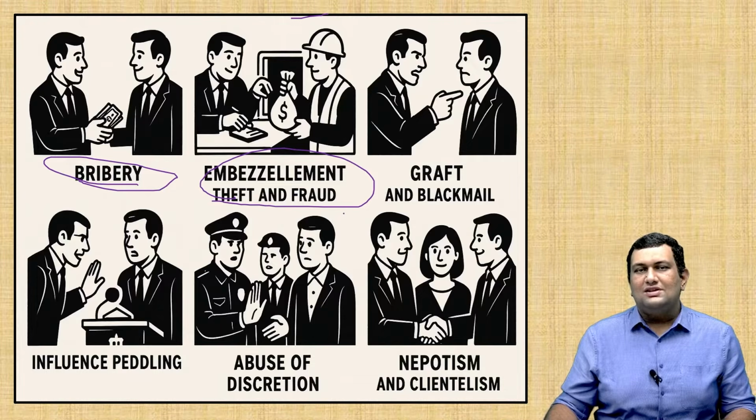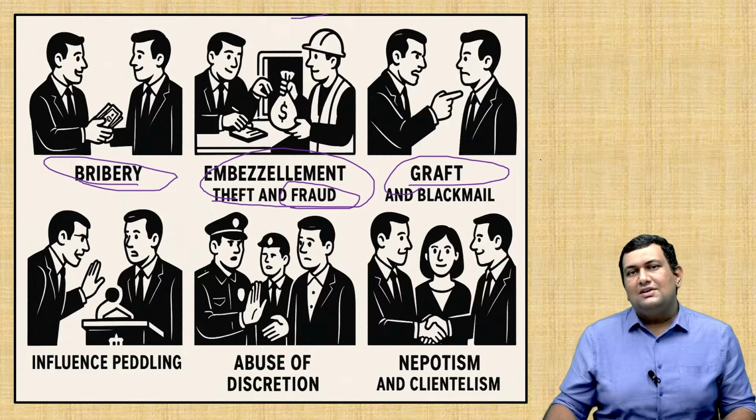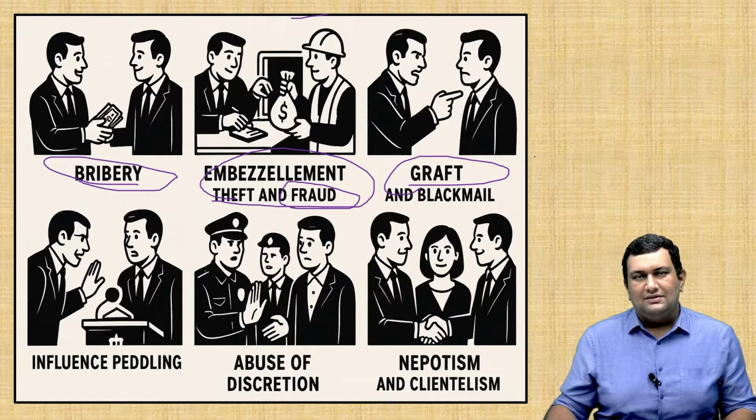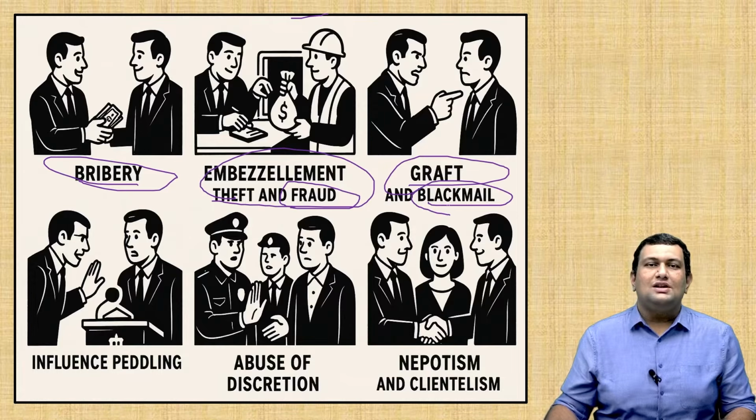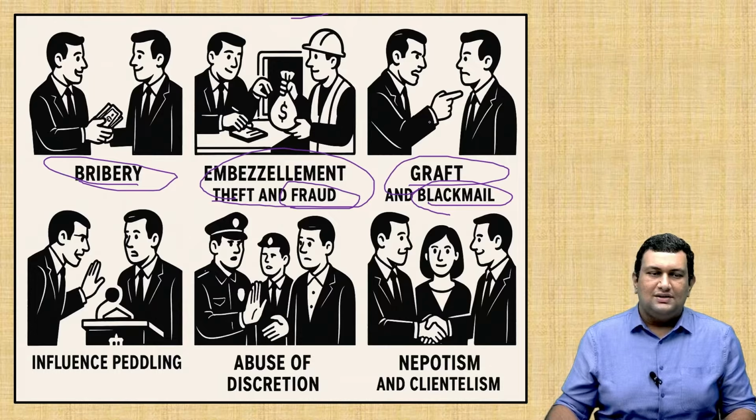Fraud means using deceptive methods to take benefits. For example, it's very common in real estate. Another is graft. Graft means using the public resources for private gain. Blackmail, we know, is usually the use of physical force and coercing people to do certain things.